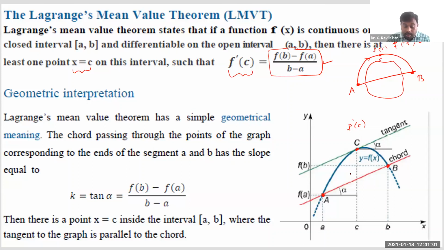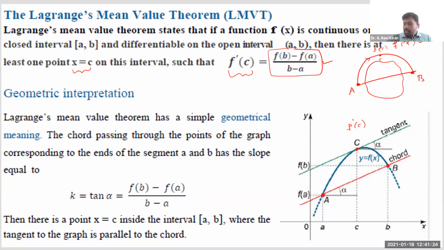Average rate of change is nothing but the slope of this line. So when a function is continuous and differentiable within this interval a comma b, you will get at least one point where the tangent at that point is parallel to the line joining these two points. That's the basic geometrical meaning of Lagrange's mean value theorem.